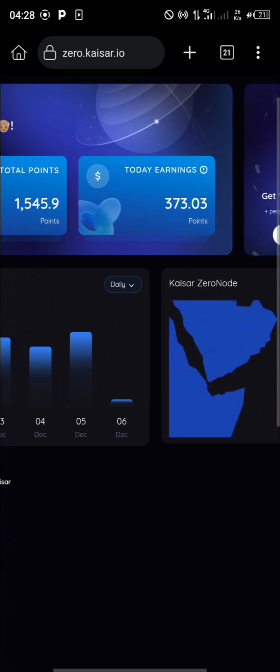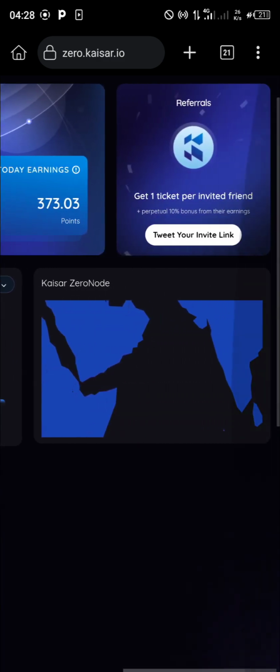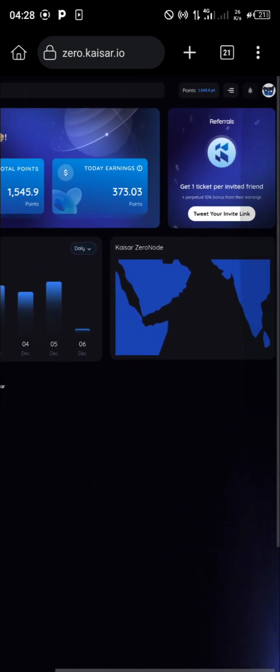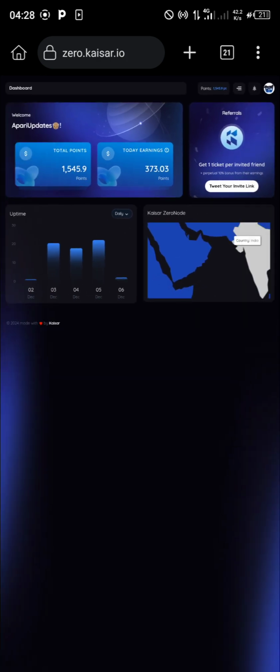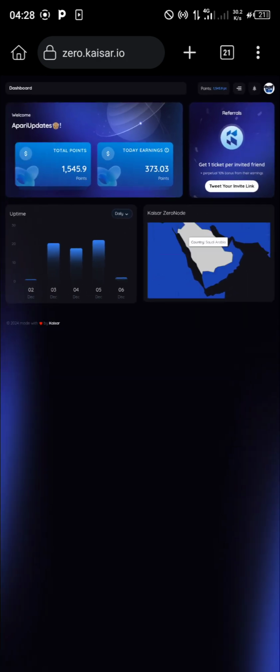Now if you move forward, you can see something like map. When you tap on it, you will see different countries. That means they can know where you are mining from. In essence, VPN is not allowed on DEPIN projects.